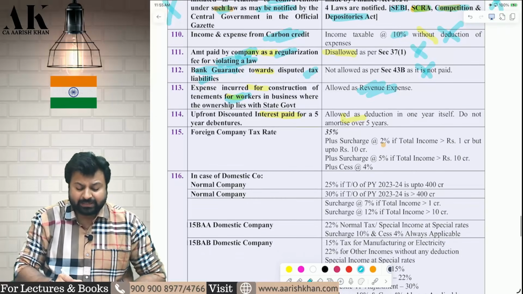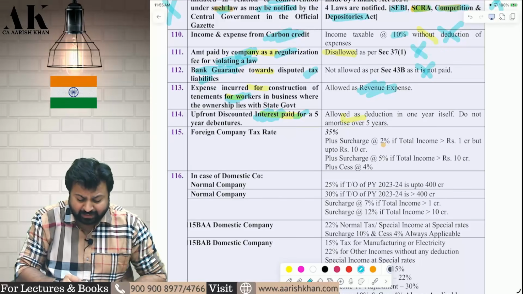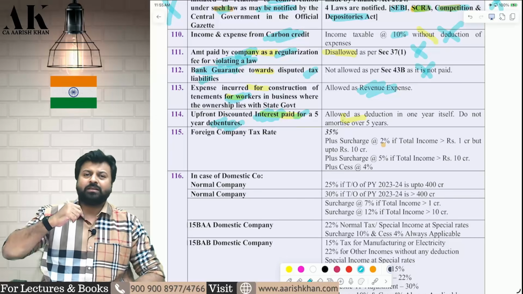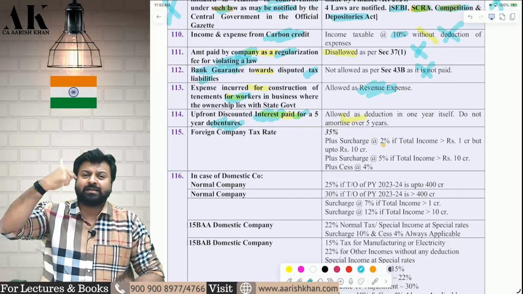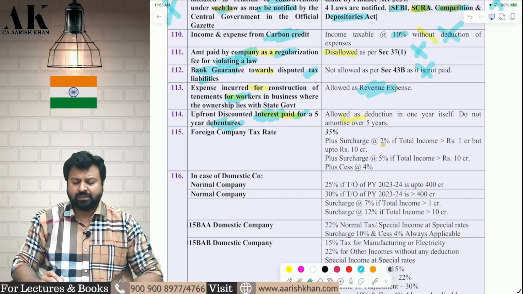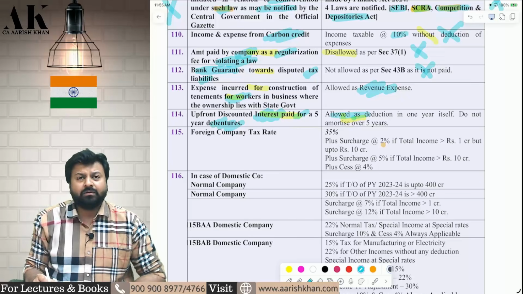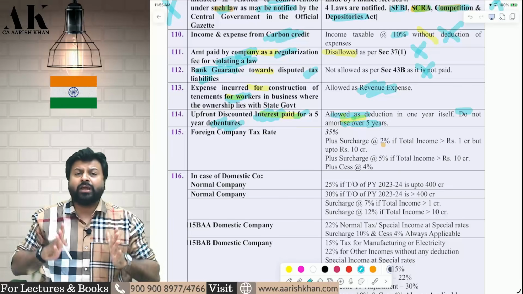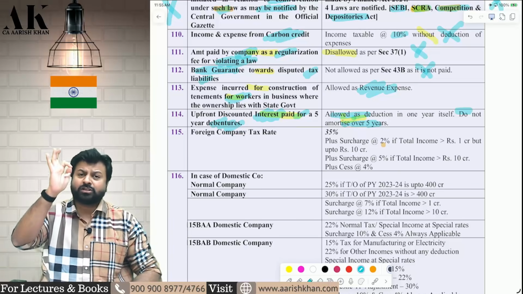Next, you are paying some upfront discount, interest paid for 5 years debentures. So you have issued some debentures of 5 years. Now you are paying some upfront discount of 5 lakh rupees. So that will be allowed as deduction. Do not amortize that over a period of 5 years. The reason is because the liability is crystallized today. You have to claim that entire amount as a deduction today itself.